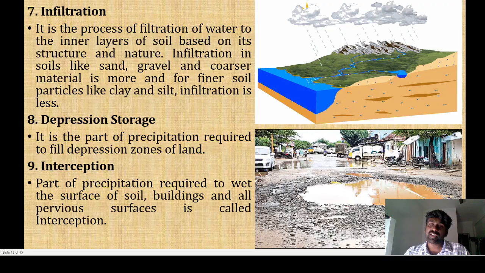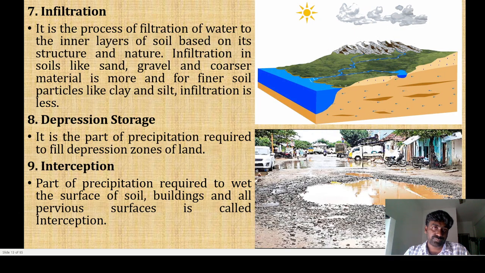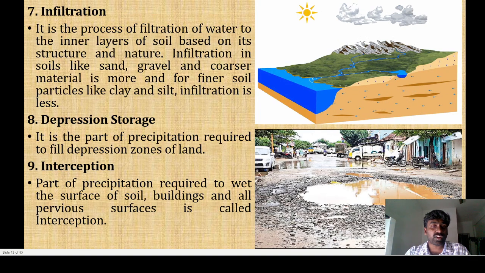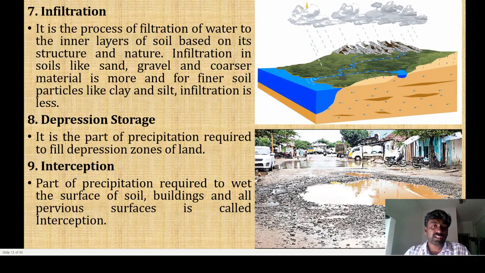The next one, infiltration. It is the process of filtration of water, that means the precipitated water, into the inner layer of the soil based on its structure and nature. Why I have mentioned structure and nature: some types of soils don't allow the water to pass through them. So it fully depends upon the structure and nature of the soil. The infiltration in soil like sand, gravel, and porous materials is more than for fine soil. The fine soil doesn't allow the water to pass through. In coarse material, the water easily gets infiltrated and reaches the ground level.